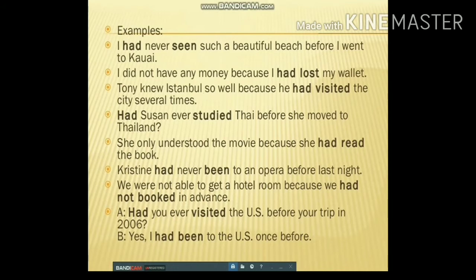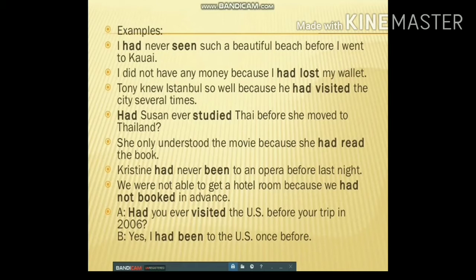The positive and negative sentences you can see. I had never seen such a beautiful beach before I went to Kauai. I did not have any money because I had lost my wallet. Tony knew Istanbul so well because he had visited the city several times. Had Susan ever studied Thai before she moved to Thailand? She only understood the movie because she had read the book.